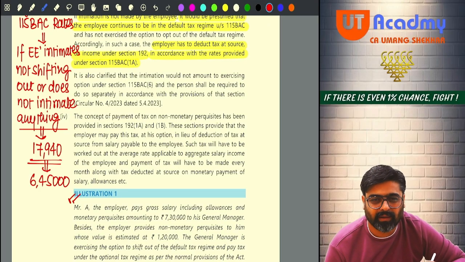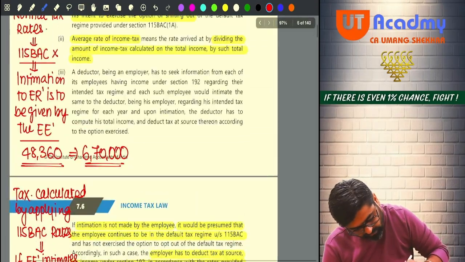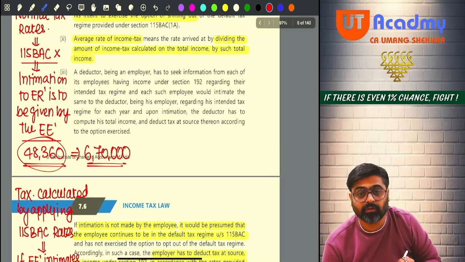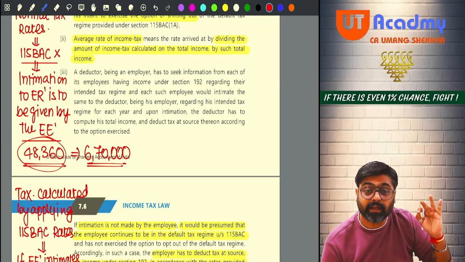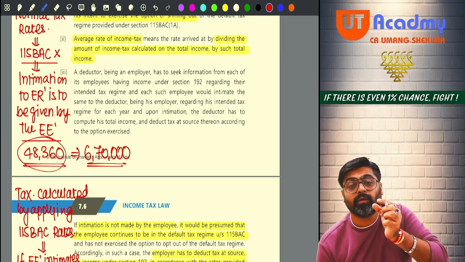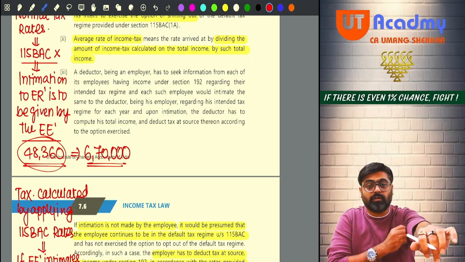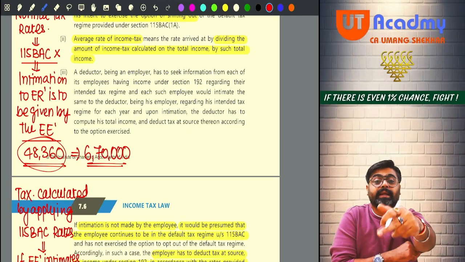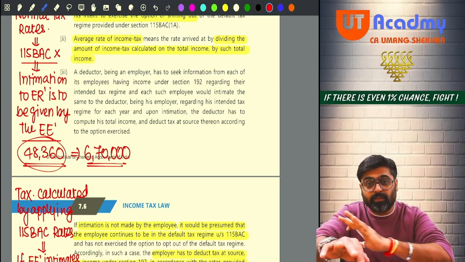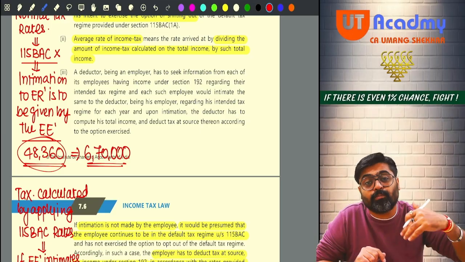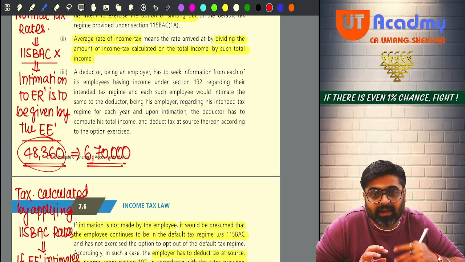Now do one thing. Tell me, can this entire tax, which is for the full year, be deducted fully from his April month salary? Because the TDS has to be deducted when the salary is paid to him, at the time of making the payment.